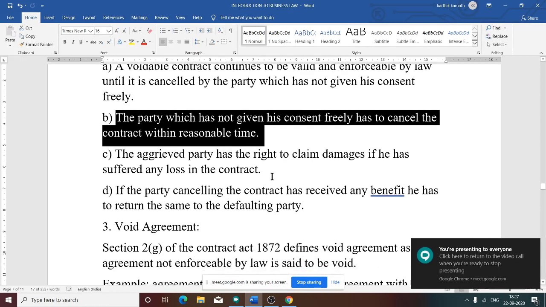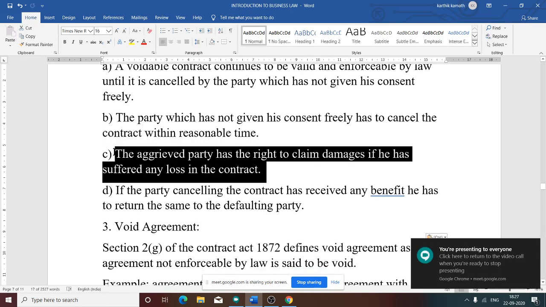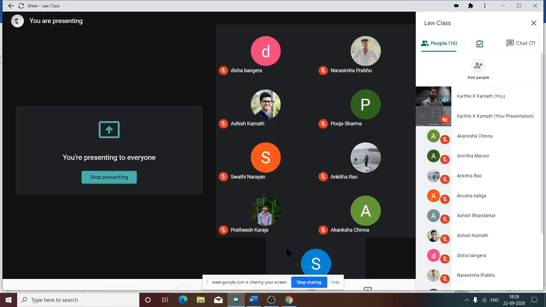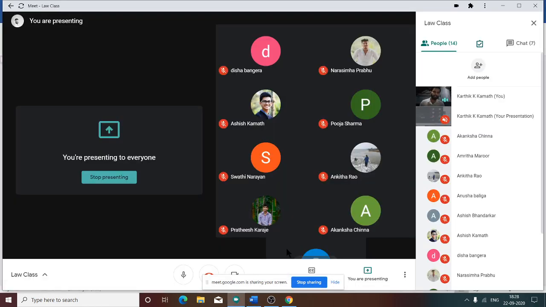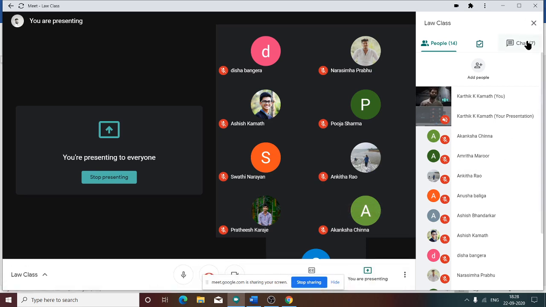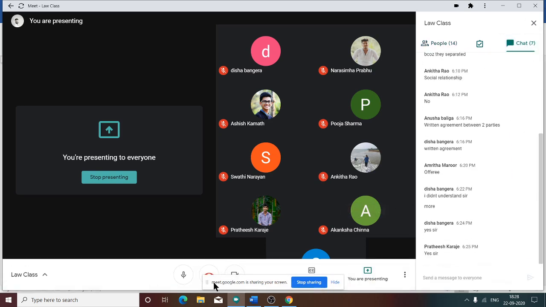The aggrieved party has the right to claim damages if he has suffered any loss in the contract. Suppose I have suffered any loss, any physical injury to me, or any injury to my property or my family, then I have a right to claim damages from the other party as per the court of law. So that is the meaning of this one.